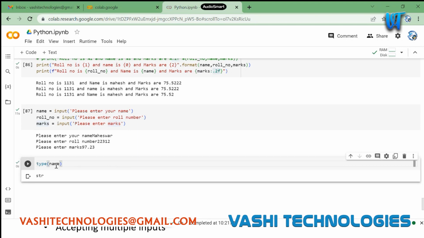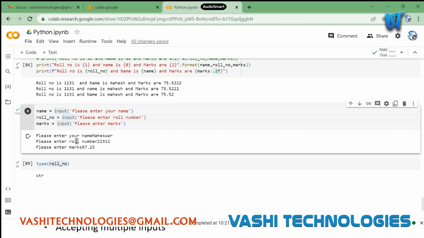name, this will be string, which is what we wanted. We wanted name to be in string format. But if you see roll number, even roll number and marks will be in string format. But we wanted them in the respective format. In such case, what you can do is just perform typecasting here. You can perform data type conversion here itself. Now I am defining three things: name, roll number, and marks.